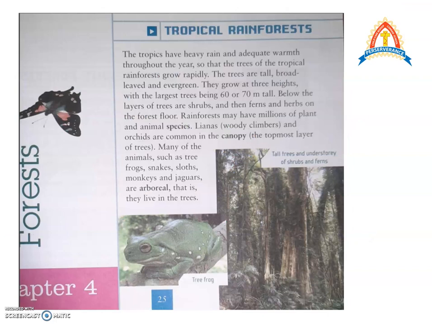Now we start with the first type of forest, which is tropical rainforest. Now I already showed you the tropical region, which is next to the equator, which is the hot and wet region. You have already studied the tropics have heavy rain and heat throughout the year. They get the direct rays of the sun throughout the year, and this is the reason why these areas have evergreen forests, and so they are the tropical rainforests.